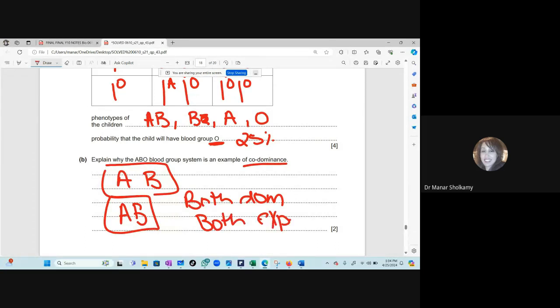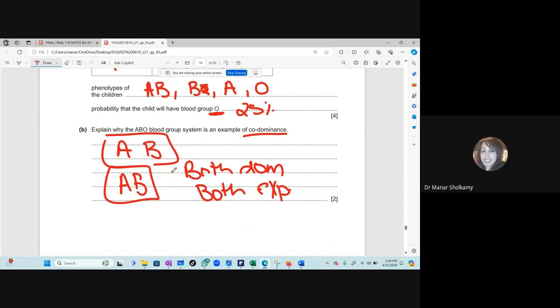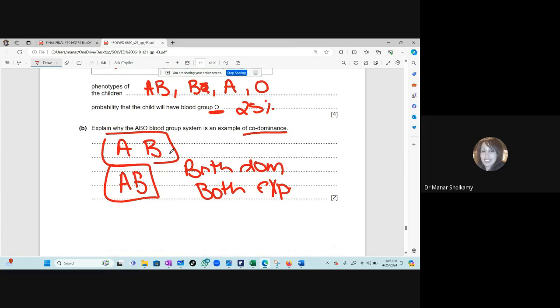But what you said is right also, okay? Because the O, if it is present with a dominant allele, it will not be expressed. If you have AO, the blood group will be A. If you have BO, the blood group will be B. So when will all the alleles be expressed? When they are all dominant, like A, B. A is dominant, B is dominant, and they are both expressed.